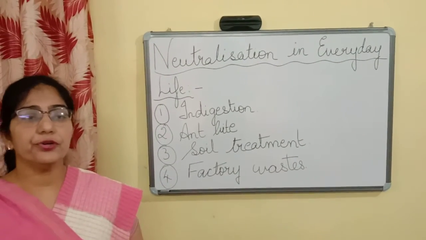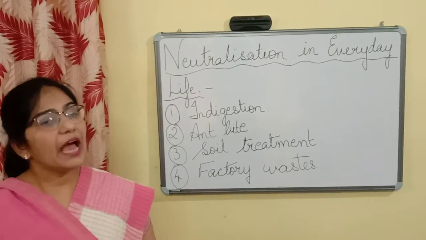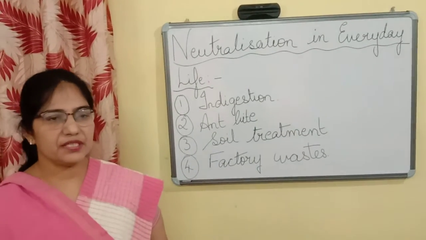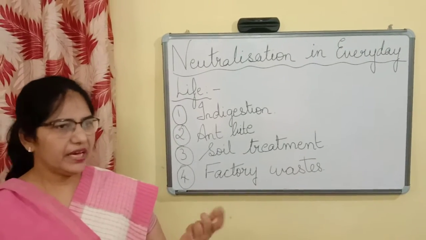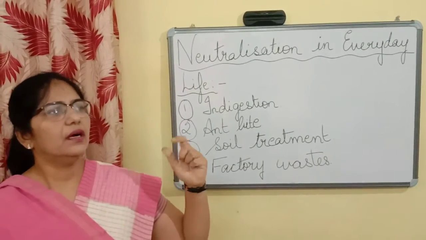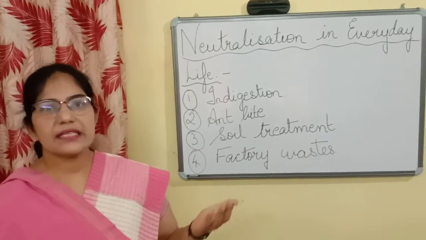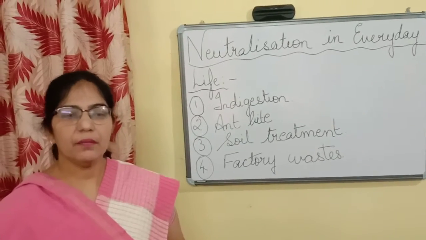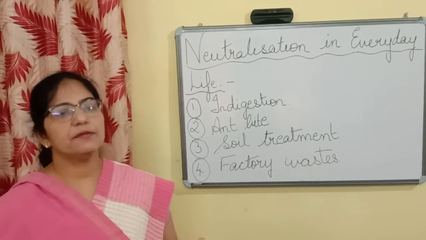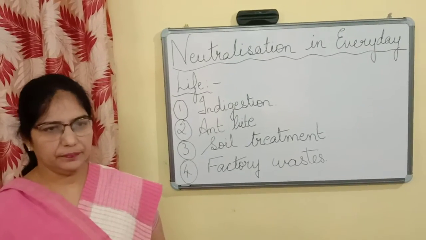Now, in order to neutralize this excess of acid, we have to take a basic substance, and this basic substance is called antacid. We get it in the market as liquid and also as tablets, antacid tablets. For example, milk of magnesia, which contains magnesium hydroxide. This helps to neutralize the effect of acids in the stomach.